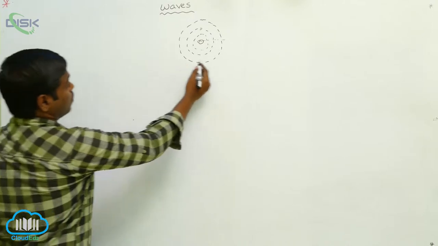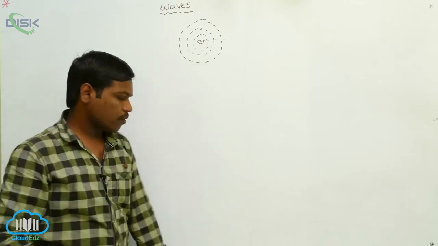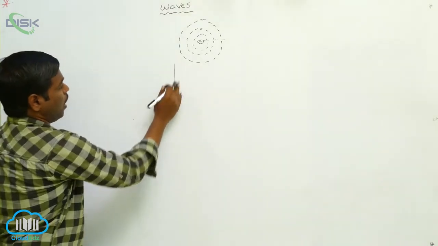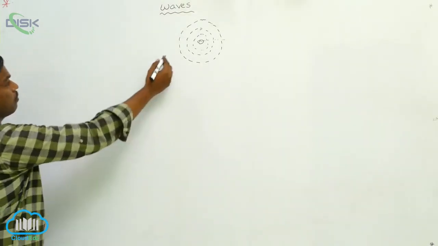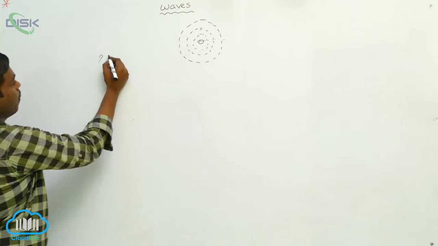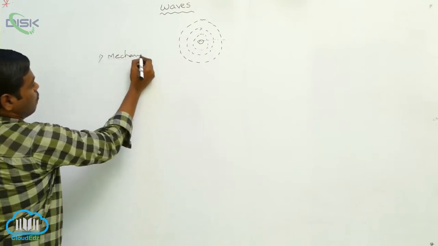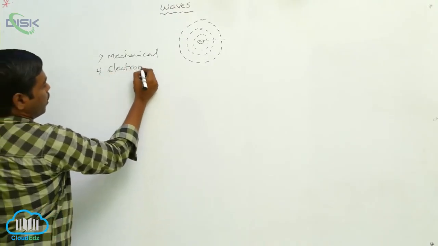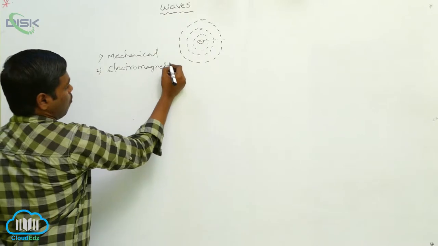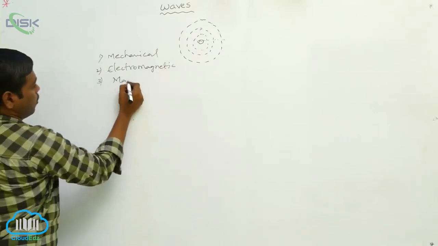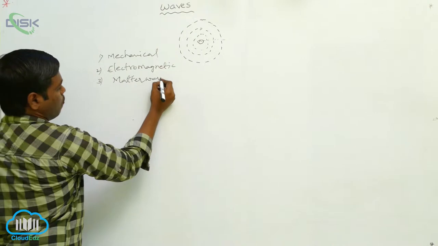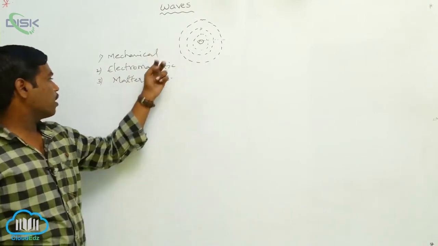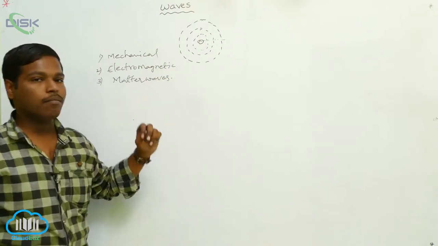There are three different types of waves we have: one is a mechanical wave, electromagnetic wave, and matter wave. We have three different types of waves: mechanical waves, electromagnetic waves, and matter waves.